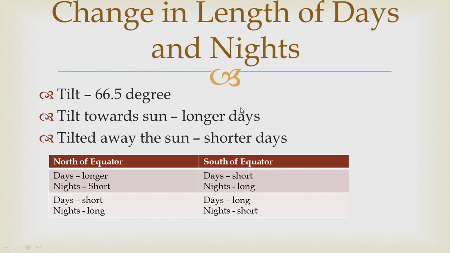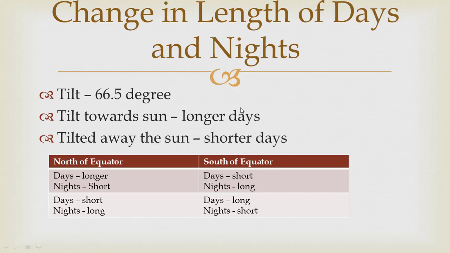So now we will see change in length of days and nights. You see that in summers days are long, while in winter days are short, but nights are long in winter and short in summers. So how does this happen, why does this happen?